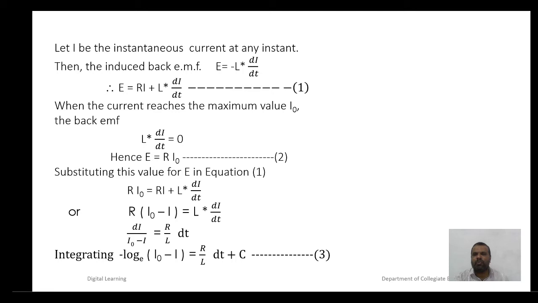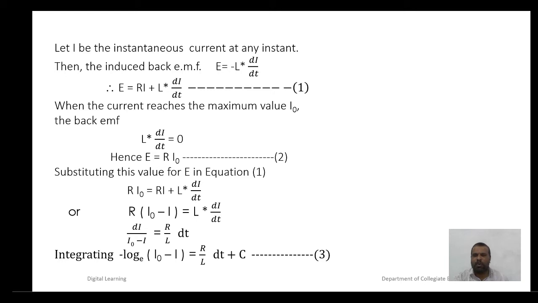Substituting this value for E in equation 1, R into I0 is equal to R into I plus L into di by dt, or R into (I0 minus I) is equal to L into di by dt, or di divided by (I0 minus I) is equal to R by L into dt.